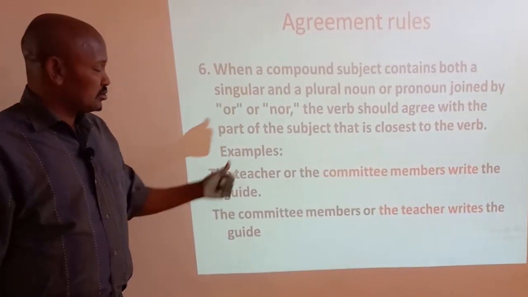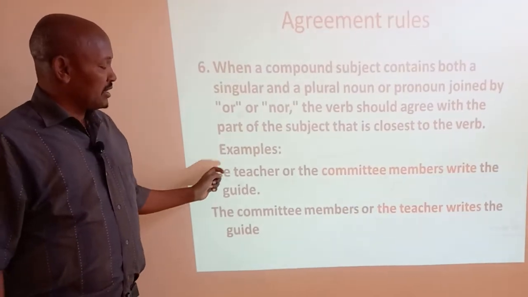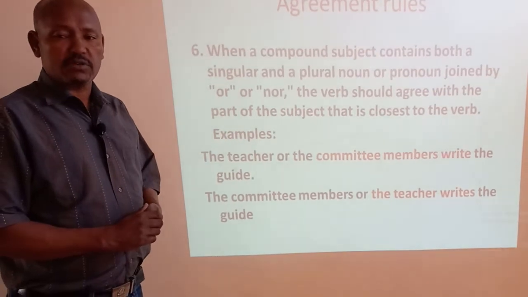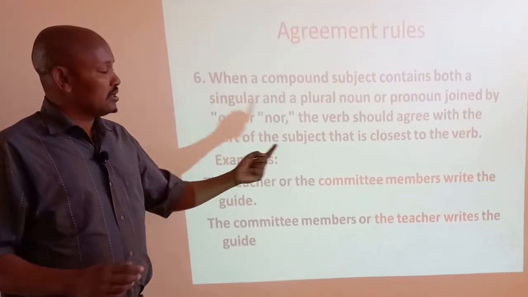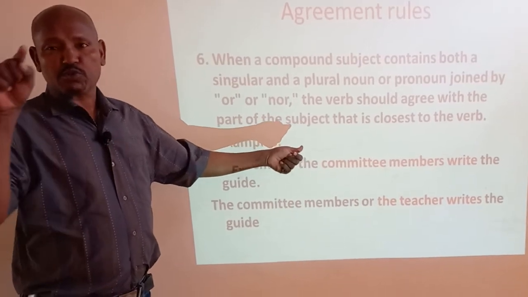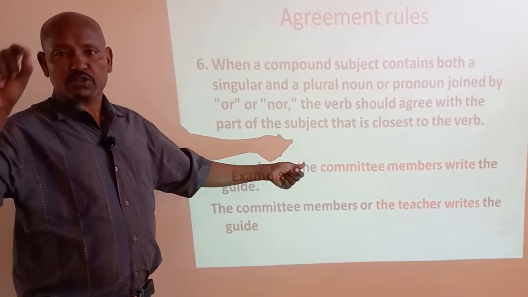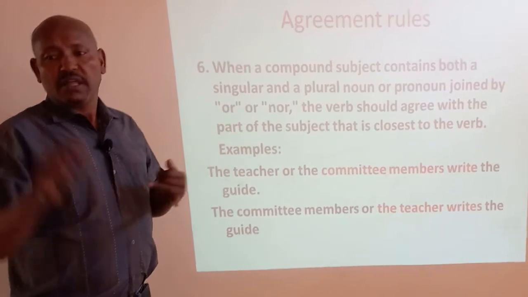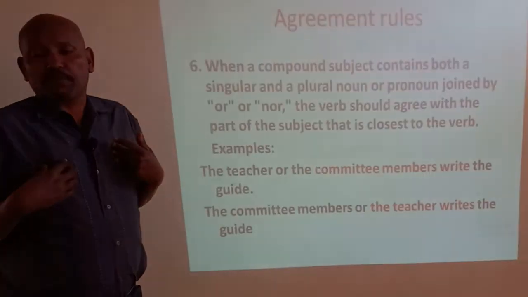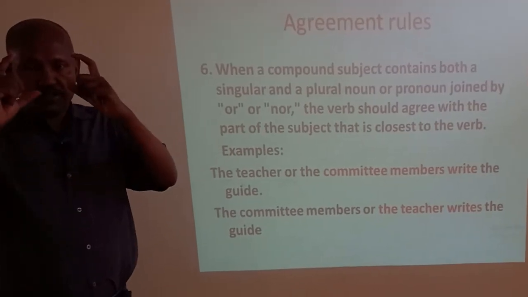We have just two nouns here. The first subject and the first noun, the teacher, and the committee members, another noun. So the verb depends on the nearer verb. The noun which is close to the verb. If the noun which is close to the verb is plural, a plural verb is appropriate. If the noun which is close to the verb is singular, a singular verb is appropriate.